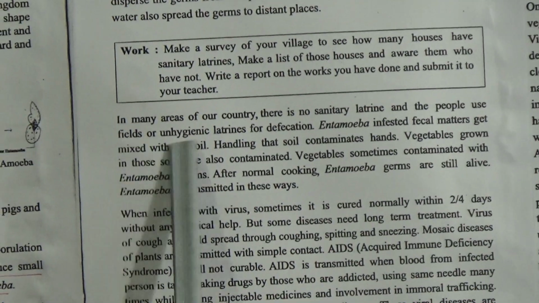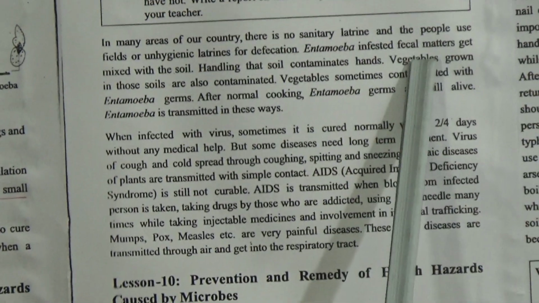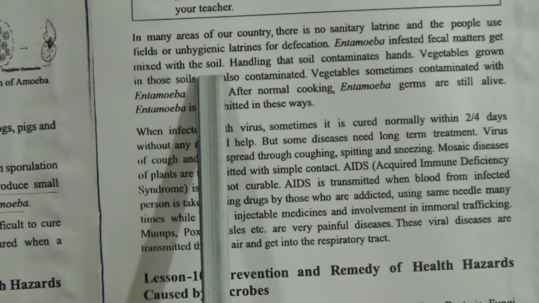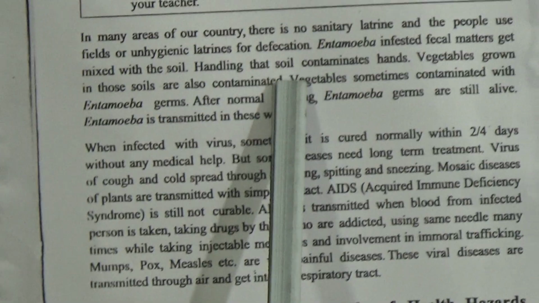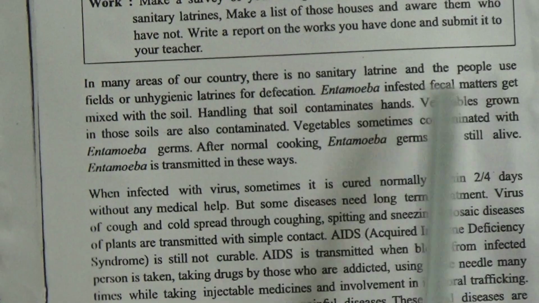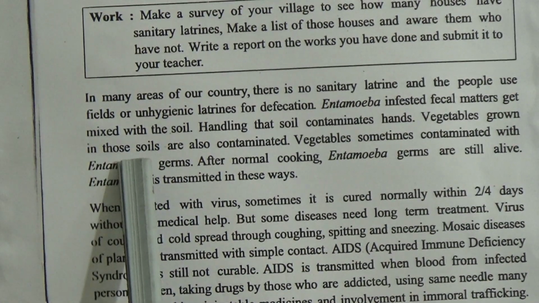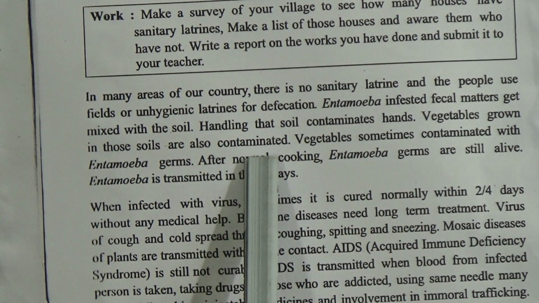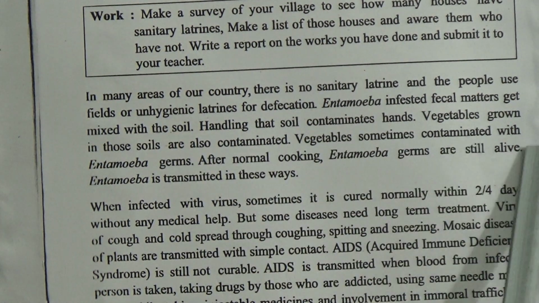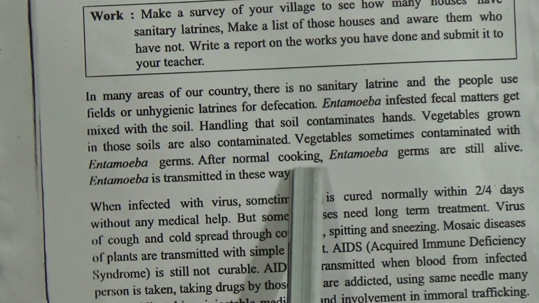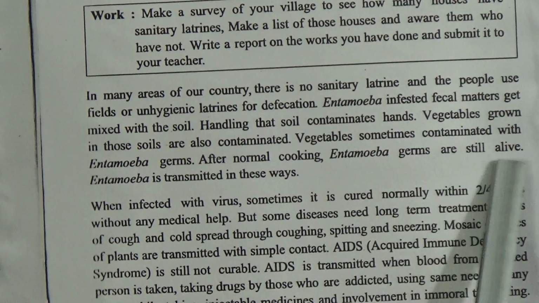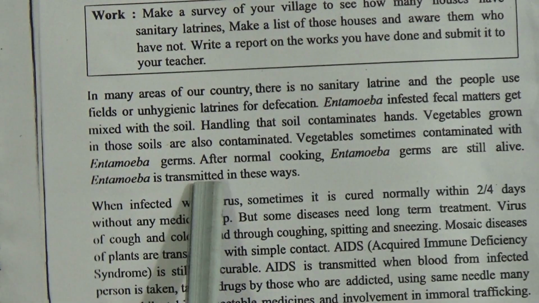In many areas of our country, there is no sanitary latrine and people use fields or unhygienic latrines for defecation. Amoeba infested fecal matter gets mixed with soil. Handling that soil contaminates hands, and vegetables grown in that soil are also contaminated. Vegetables are sometimes contaminated with Amoeba germs. After normal cooking, Amoeba germs are still alive. Amoeba is transmitted in this way.